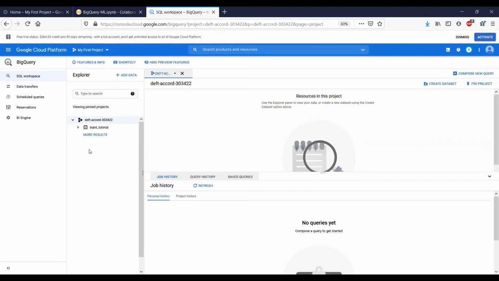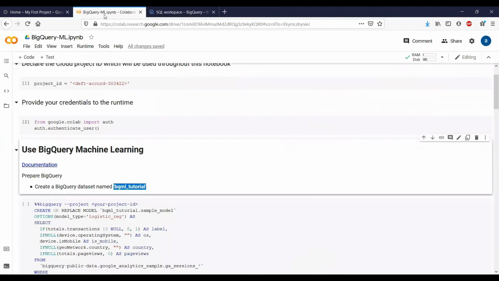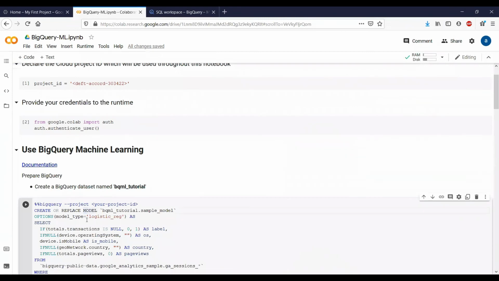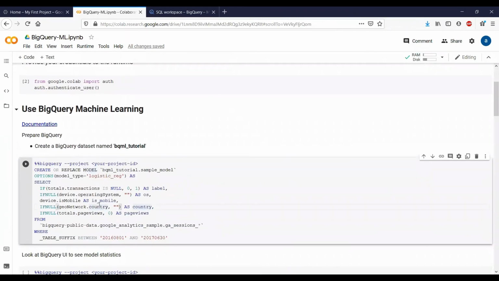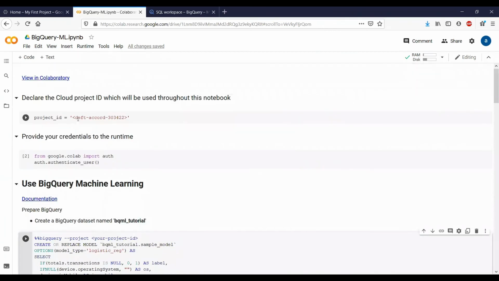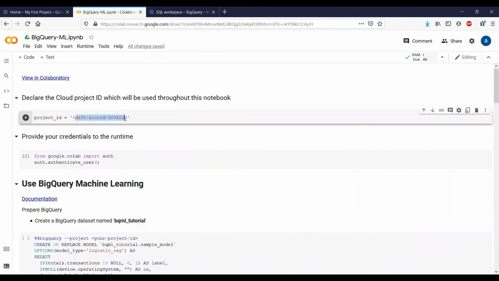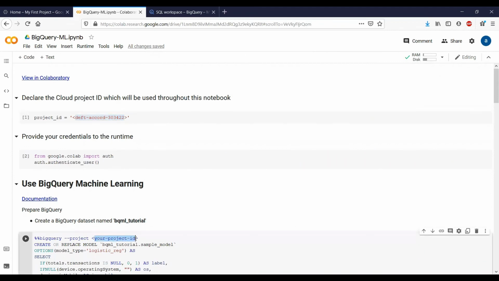So now we can come back to our Colab notebook. The first line is BigQuery %%, and using the syntax I've just put in my project number here, and then we are creating a model in line 2 that is of type logistic regression.